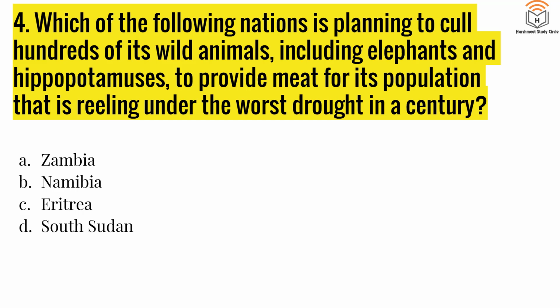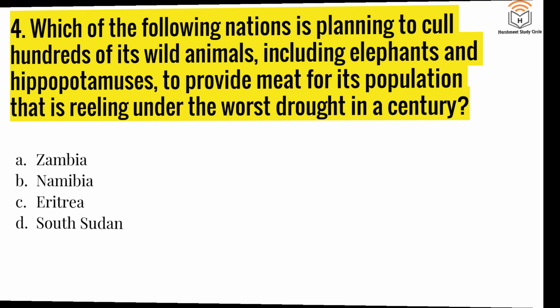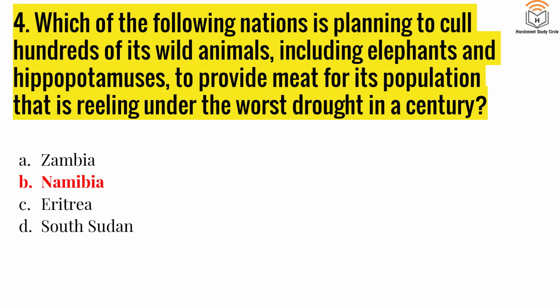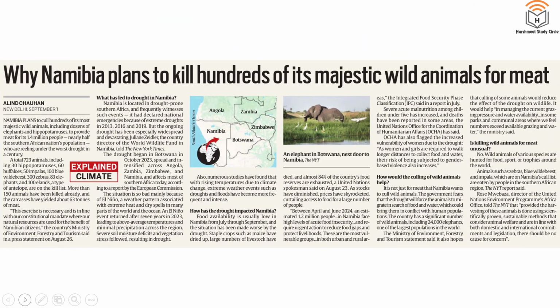The answer here is B, Namibia. Namibia is planning to kill a lot of its wild animals just to provide enough food for its population. The country is facing huge droughts and it doesn't have enough food production. There's this article in the Indian Express again. While Namibia is planning to kill hundreds of its majestic wild animals for meat, it is mainly, again, as I said, specifically to ensure enough food availability for its own common population.